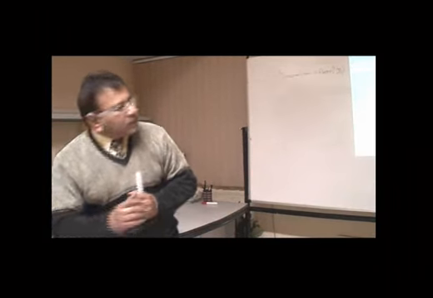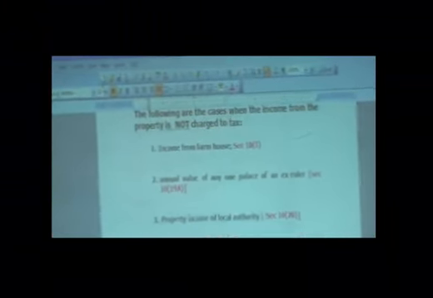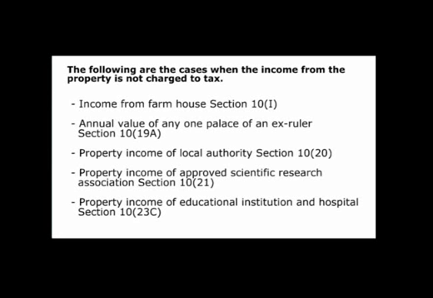Now the next item is the following items, which I am just showing you some of the items. They are there, which apparently seem that they would be taxed under this head, income from house property, but the income from these properties is not taxed under this head, under section 22, and they have got some specific exemptions under other sections of the Income Tax Act.